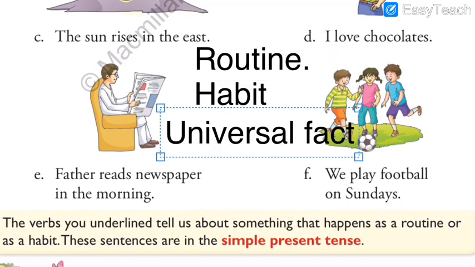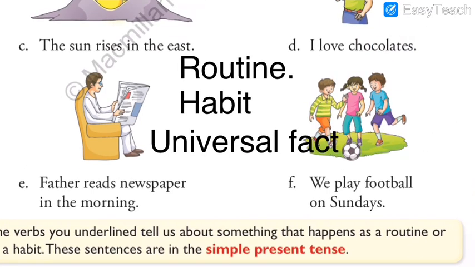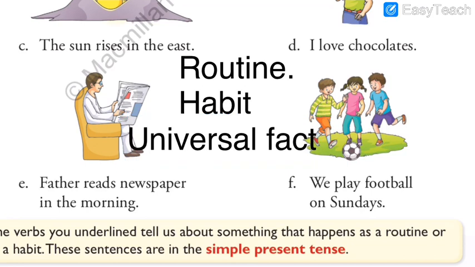So here children, I have brought something which is very much necessary. Yesterday after solving the sentences, I explained what is simple present tense, right? There, the sentences of simple present tense will be either routine or habit. It was there in the formula, but the thing I have added here is universal fact.